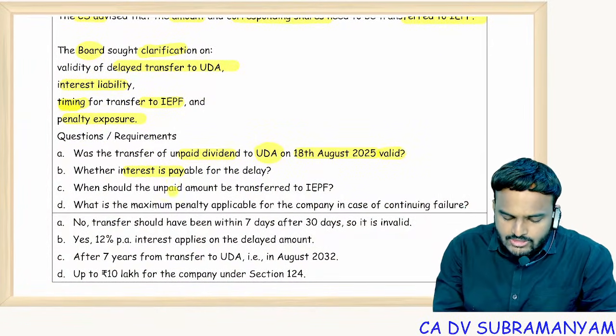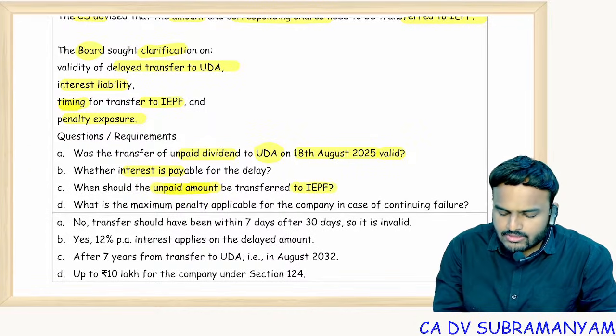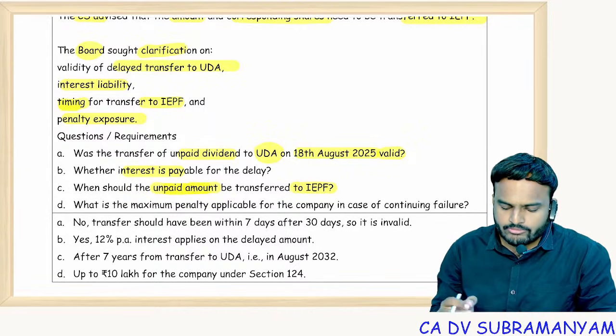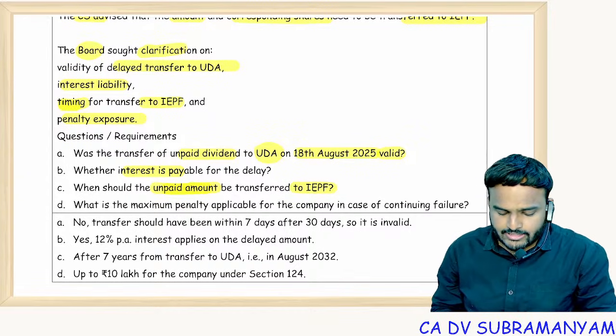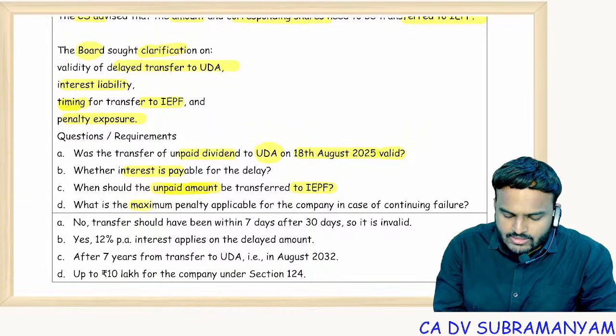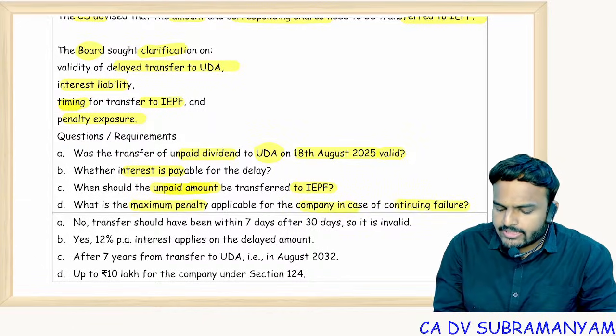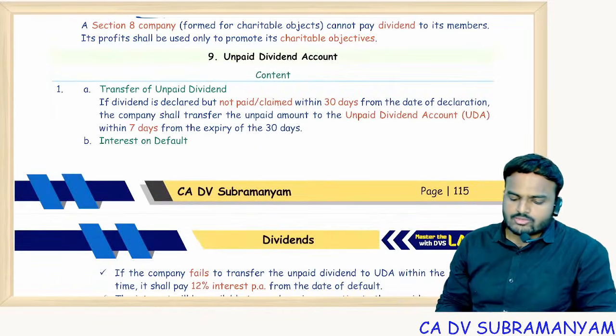Yes. When should the unpaid dividend amount be transferred to IEPF? 7 years. A 7 year time period is there. After 7 years. What is the maximum penalty applicable for the company in case of continuing failure? Just look into our material.